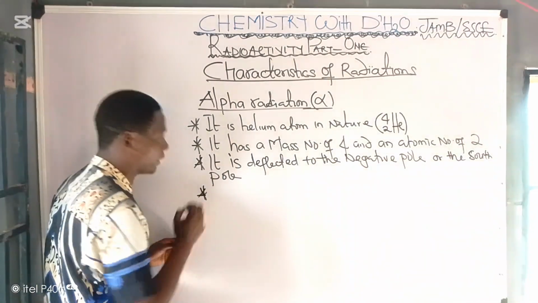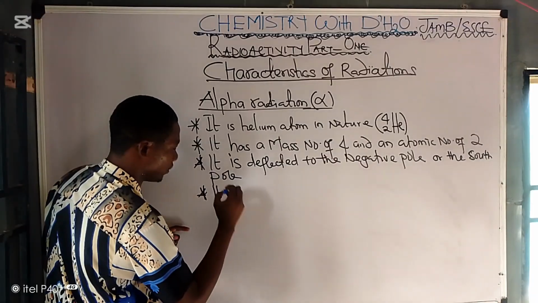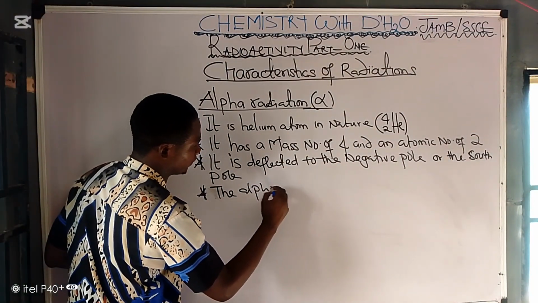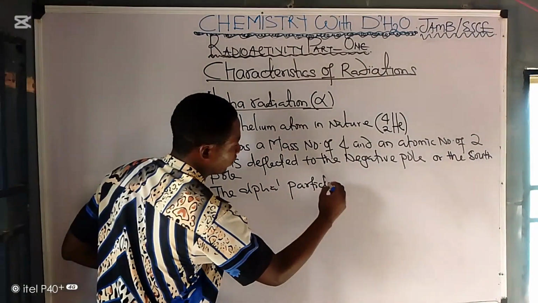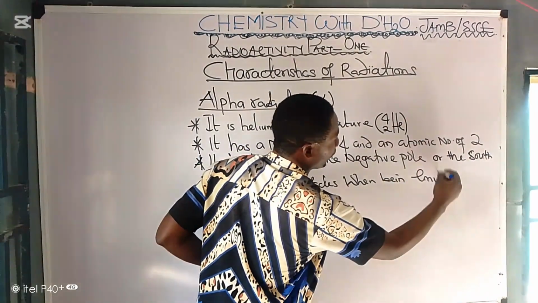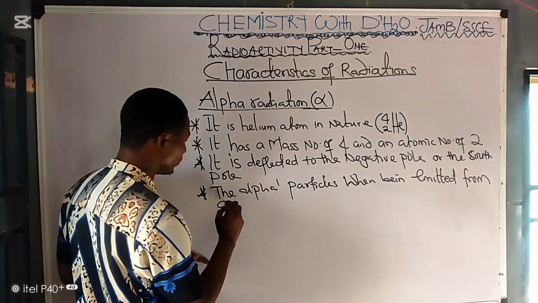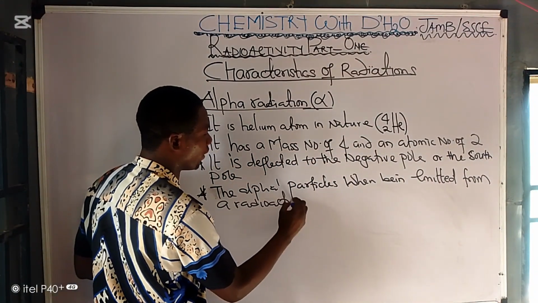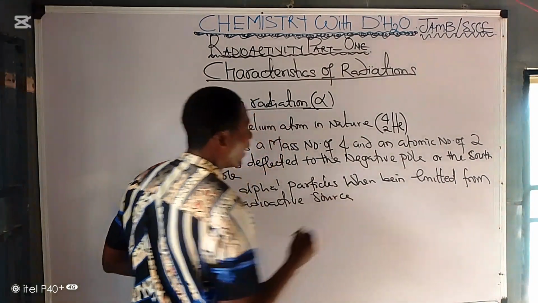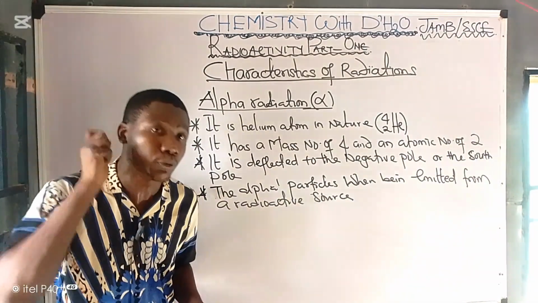Number 4 characteristic about the alpha particle is this: when alpha particles are being emitted from a radioactive source, the mass number of the radioactive substance is reduced by 4, while the atomic number is reduced by 2.